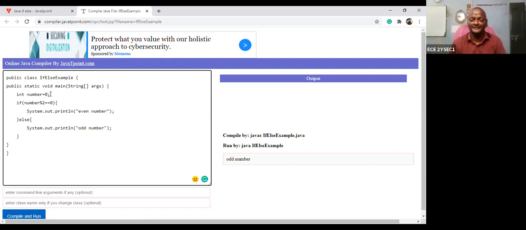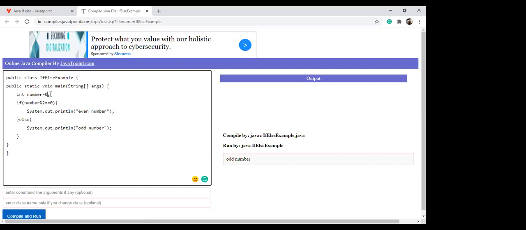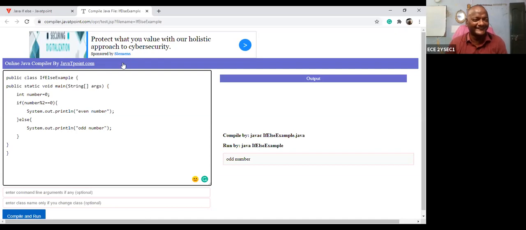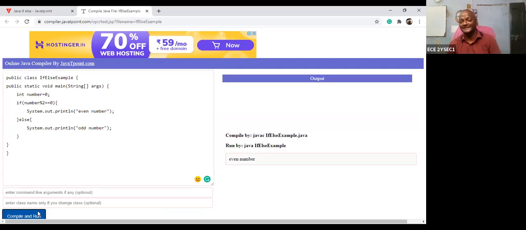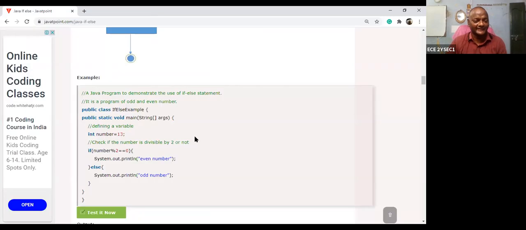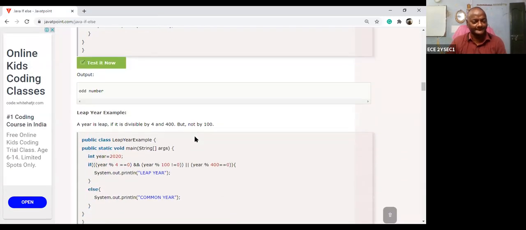Why? Because 0 divided by 2, what is the answer? Quotient is 0 and remainder is 0. What is the remainder? It is also 0. Null value. Okay. So I want to check the answer. So even number. Actually, 0 is neither an even number nor an odd number.